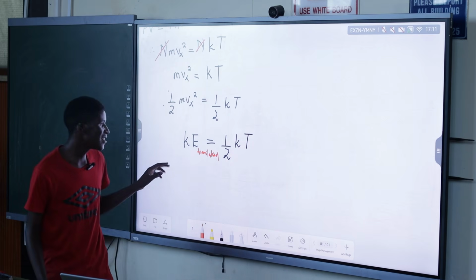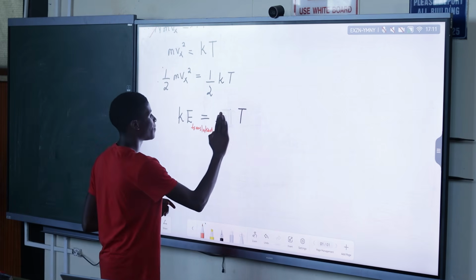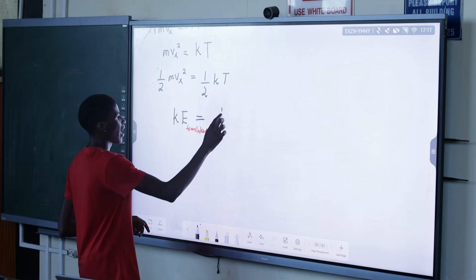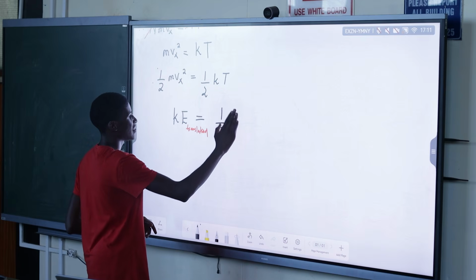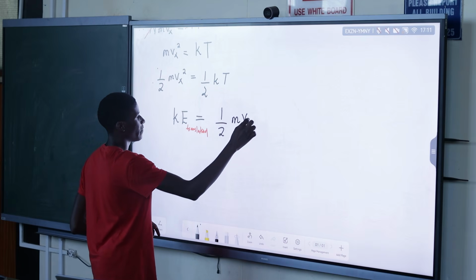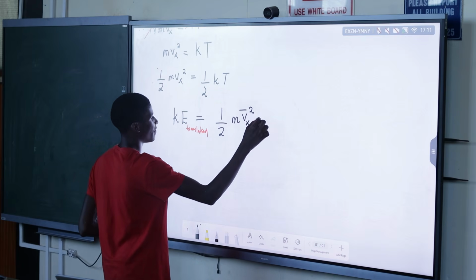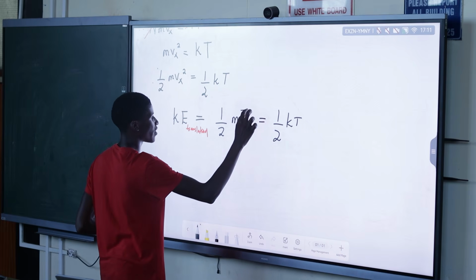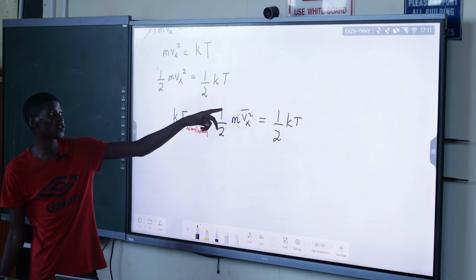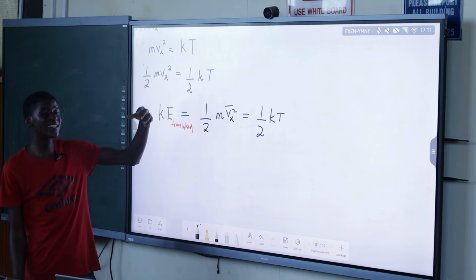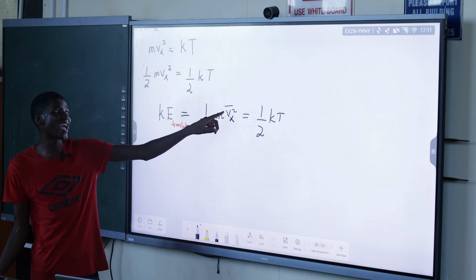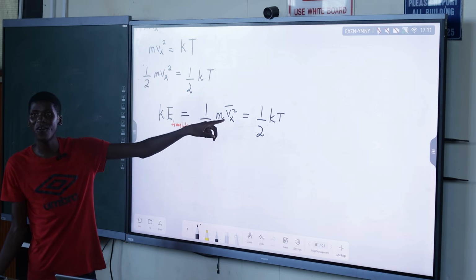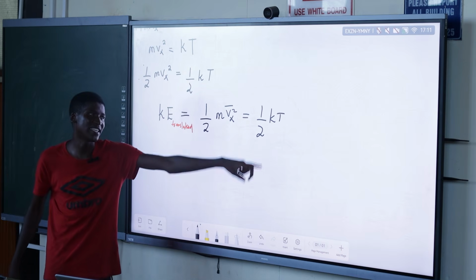Okay, let me just say kinetic energy is equal to half times m Vx squared average, which is equal to half kT. Why am I writing it in this way? I'm sure you already know that kinetic energy is half mv squared. But now remember we have added all the particles, so we are looking at their average velocity along the x-axis. Half m Vx squared is equal to half kT.